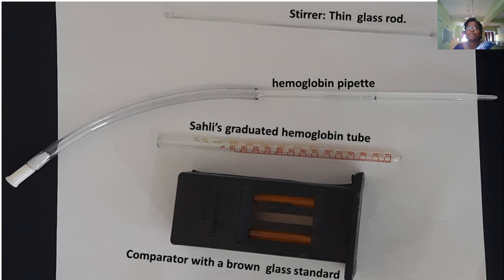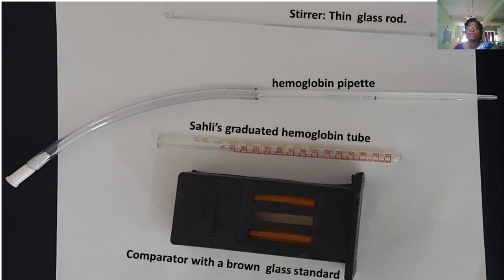The acid converts hemoglobin into acid hematine. Then we keep the hemoglobinometer tube in the comparator and record the amount of hemoglobin in natural light or fluorescent light. This is about hemoglobin estimation.